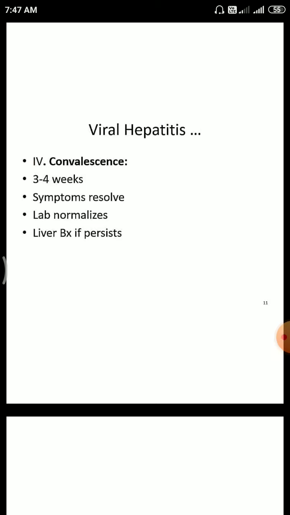Then the fourth stage is the convalescence stage. It lasts for 3 to 4 weeks. All the symptoms are resolved and lab reports are normalized, though liver biopsy findings may persist.